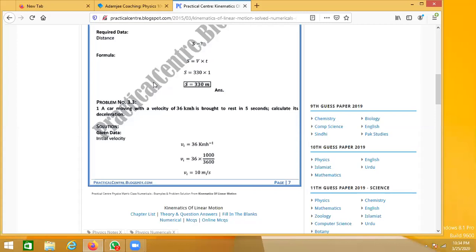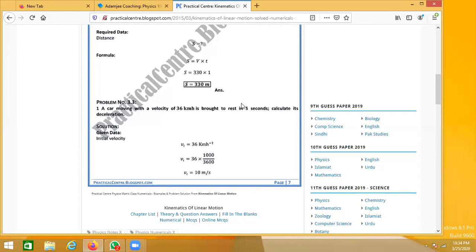Then the second mark is for the formula, if you use the correct equation. Then 1 mark for calculation, and the final mark is for a correct result with a proper unit. So don't forget to write the unit with your answer, because that also has marks.